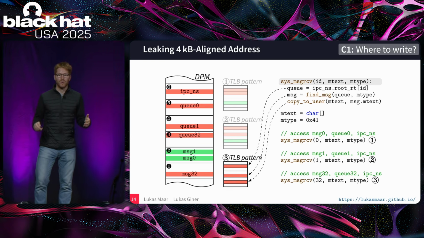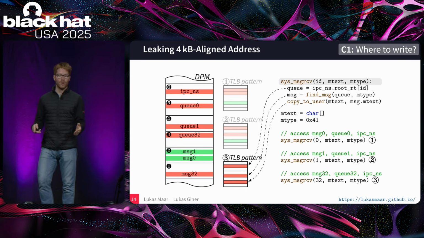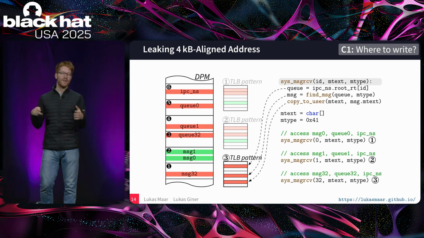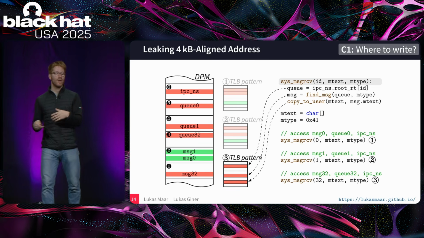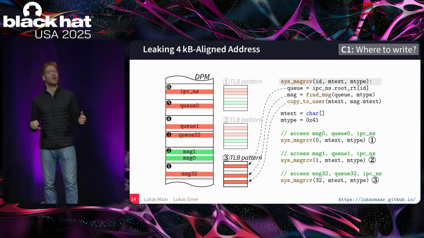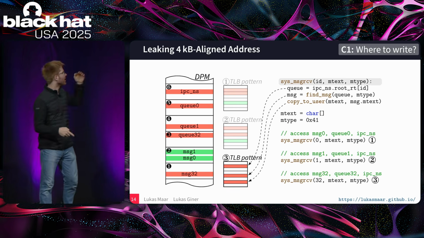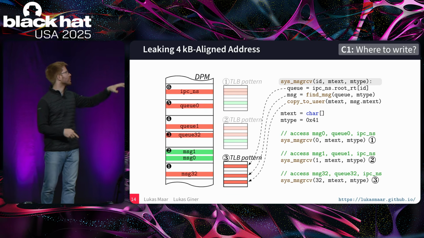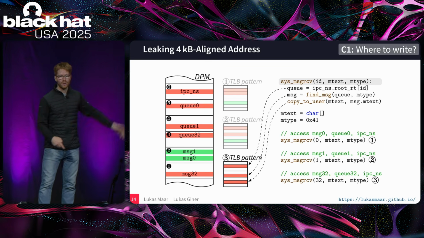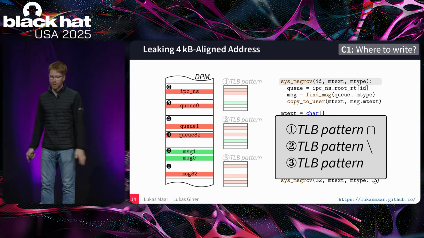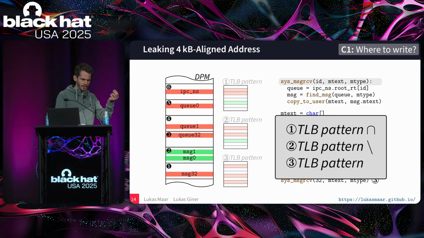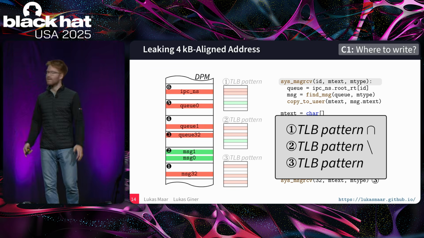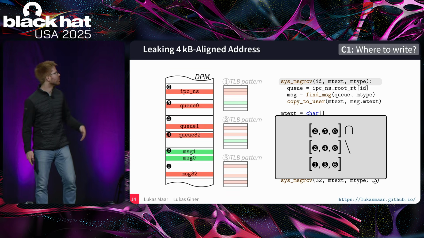So therefore, what we do now, we call the syscall with an object where we know it is not located on our target page. In our example, it's the message 32 with the Q32. Oh, so we just take the overlap between the first 2, and then we exclude the last one. Yes. So let's show it in more detail.